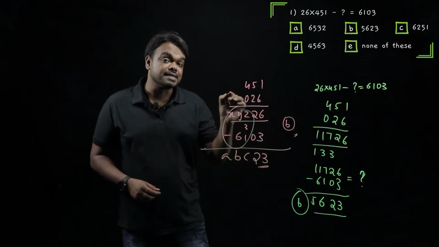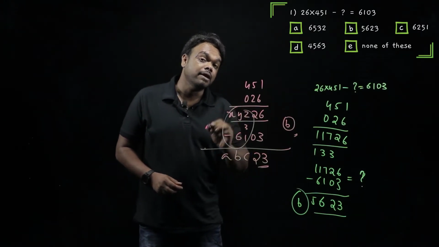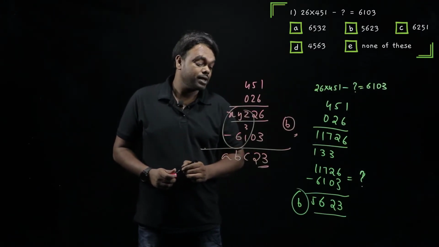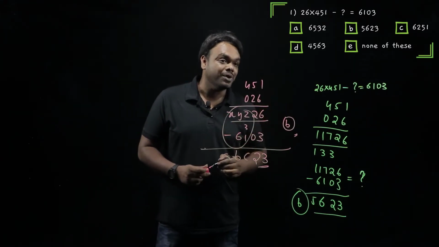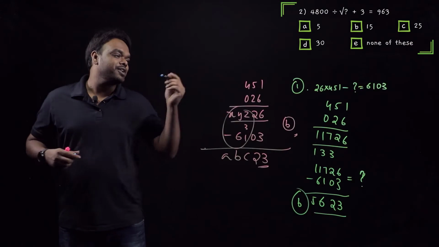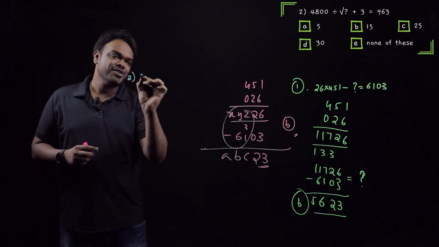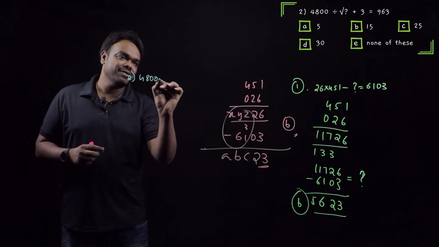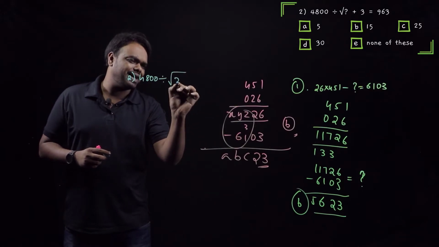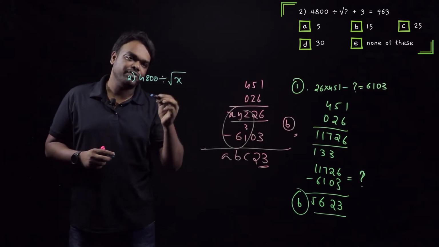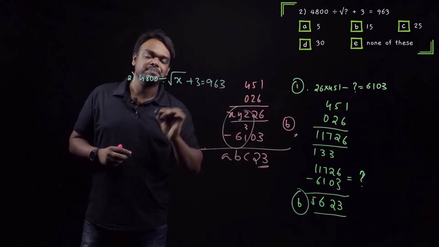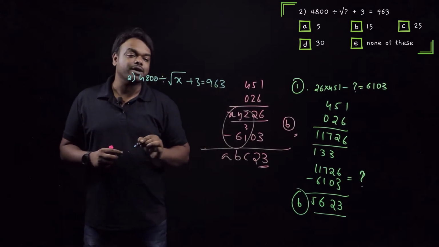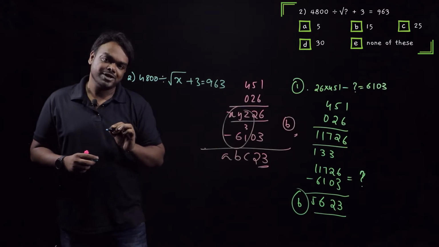So this is the smart way of solving simplifications. So this is our very first question. Now let us go into our second question. What does our second question say? It says 4800 divided by square root of question mark, I'll write it simply as x, plus 3 is equal to 963.